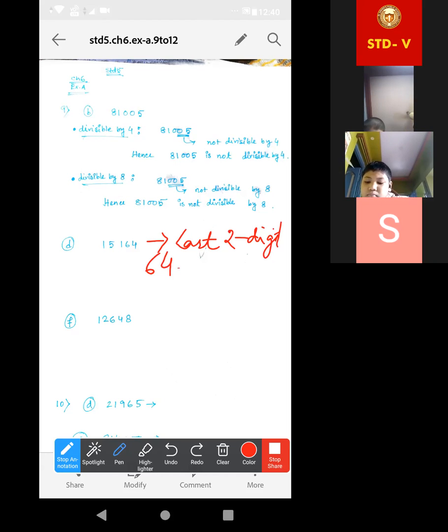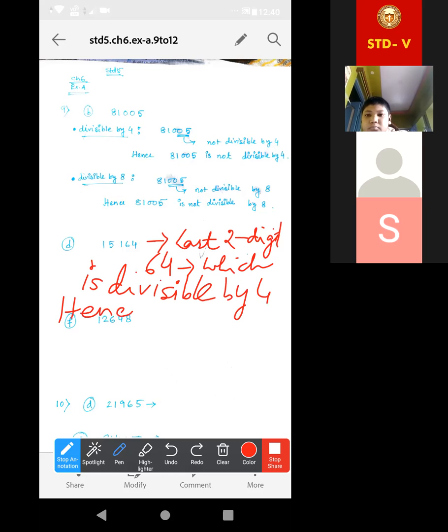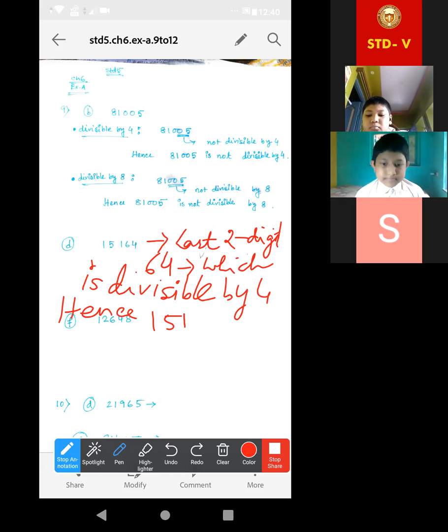64, which is divisible by 4. Okay, hence 15,164 is divisible by 4.